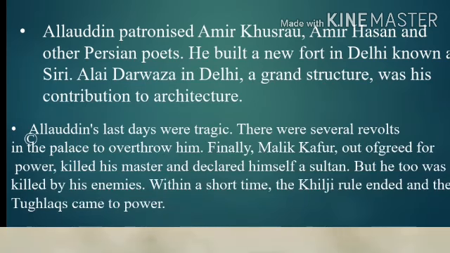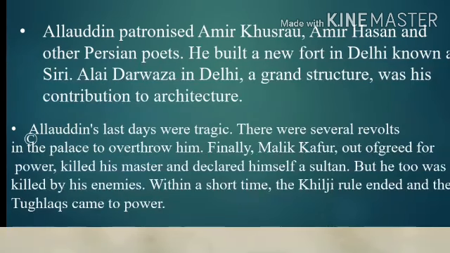So students, what have we learnt about the Khilji dynasty? Alauddin Khilji was the strongest of all the Sultans of Delhi, and his rule was based on military power. We saw his policies and military campaigns, and Alauddin's dream of conquering the entire India. He won North India, and he sent Malik Kafur to South India, and that also he won.